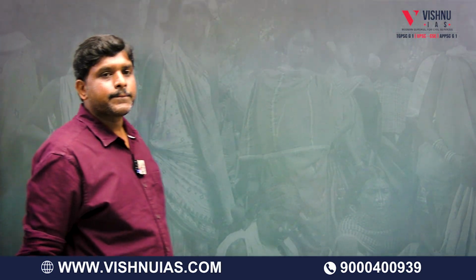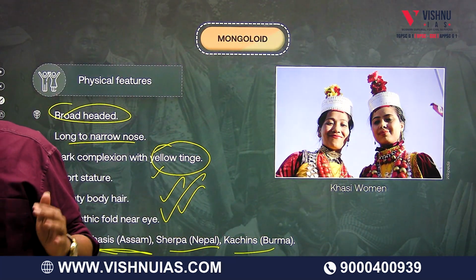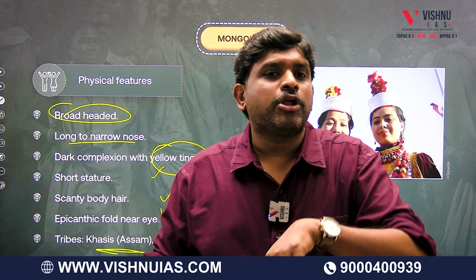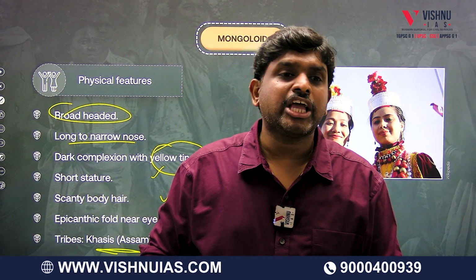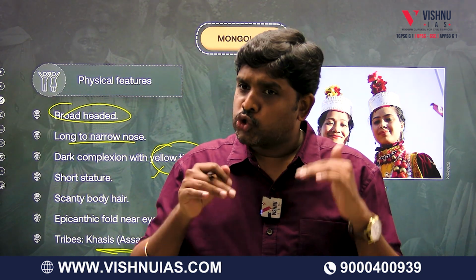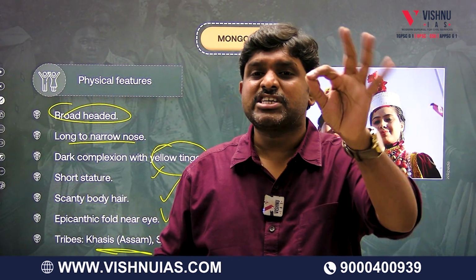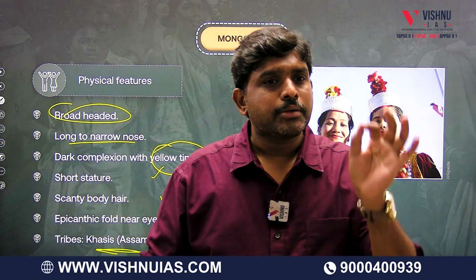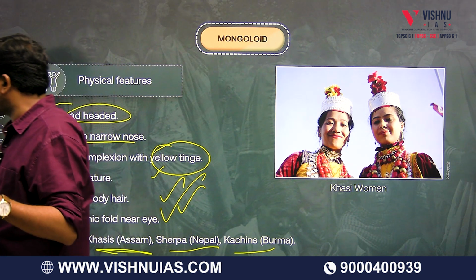So this is about Risley's classification. There are criticisms, because of which Risley's classification was not accepted. Then an Indian anthropologist called Biraja Shankar Guha, B.S. Guha, came and gave the classification of Indian tribes in the year 1931. Today, we follow B.S. Guha's classification only. Why did we study Risley's? Because he is the first person who gave the classification of Indian tribes. What we are following today is B.S. Guha's classification. So, Biraja Shankar Guha's classification we will be doing tomorrow.